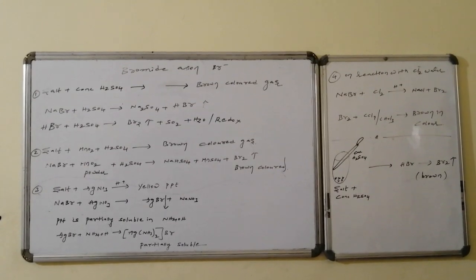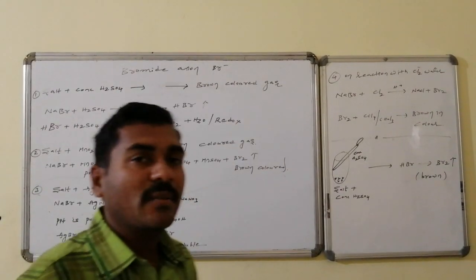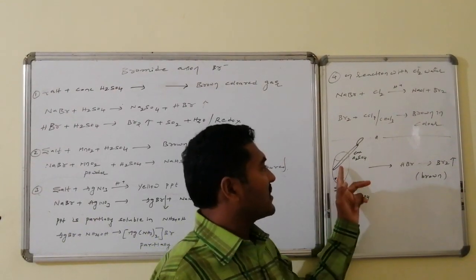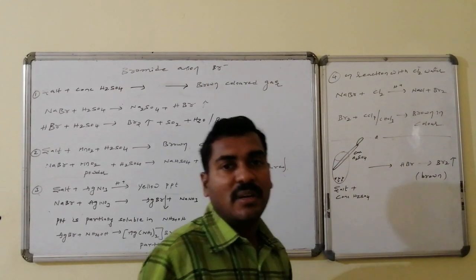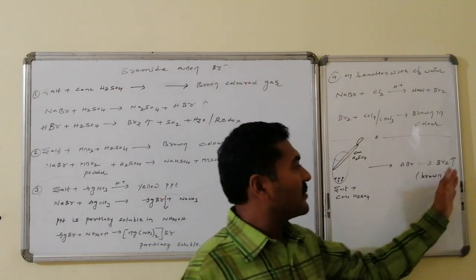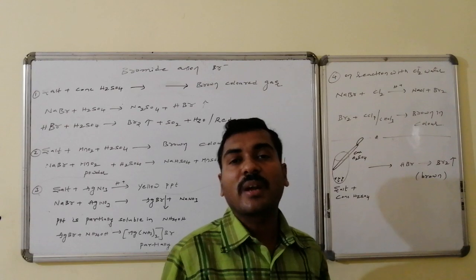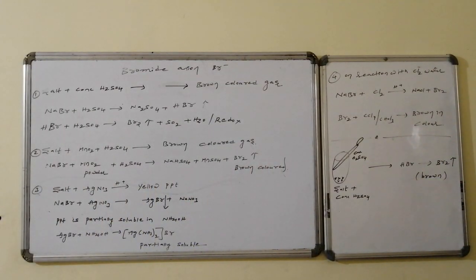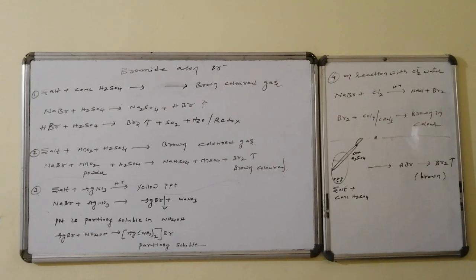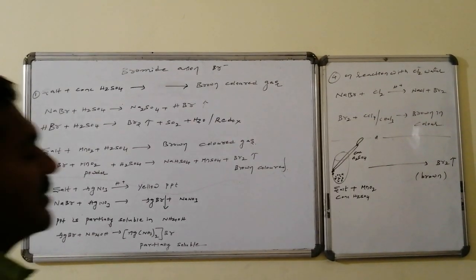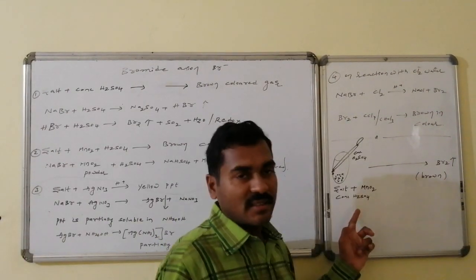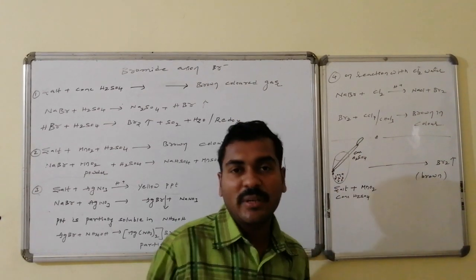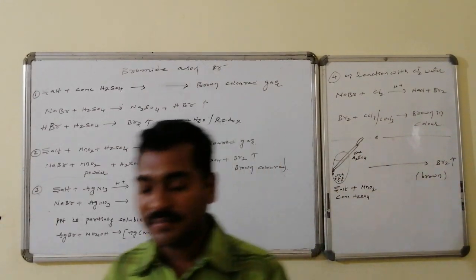Graphical presentation: a test tube consisting of salt, followed by addition of concentrated sulfuric acid, converts to hydrogen bromide, and further it is converted to bromine, a brown colored gas. Test tube having salt followed by manganese dioxide powder with concentrated sulfuric acid directly gives bromine, brown in color.